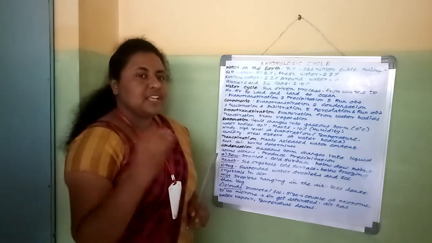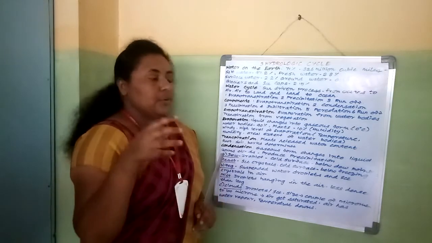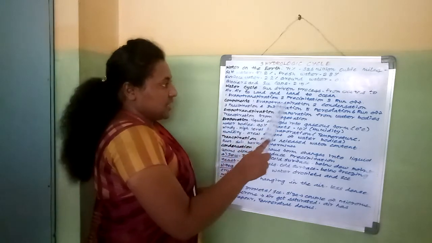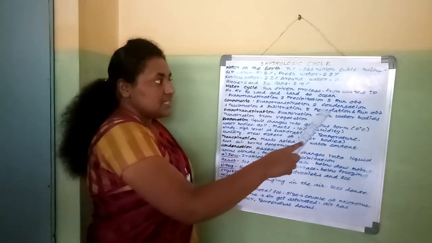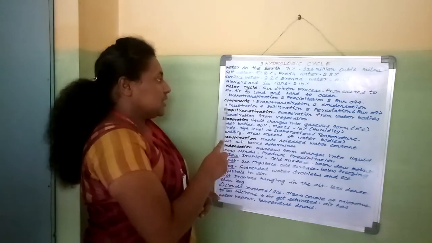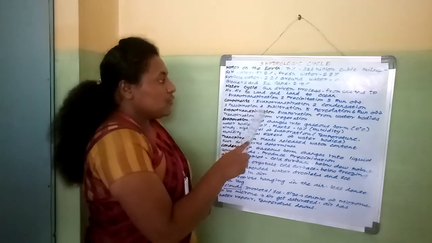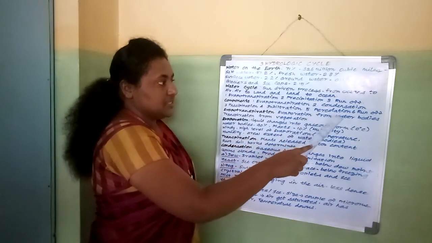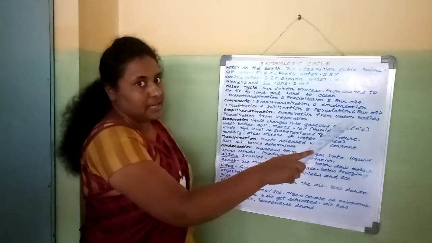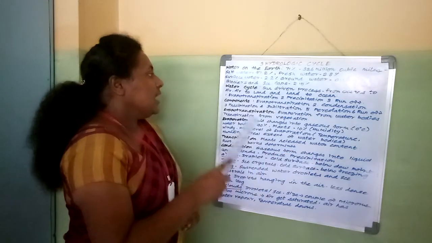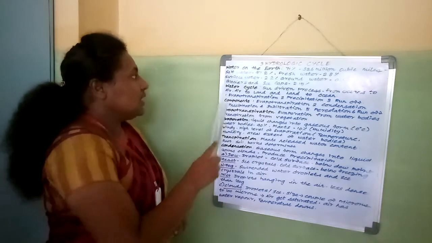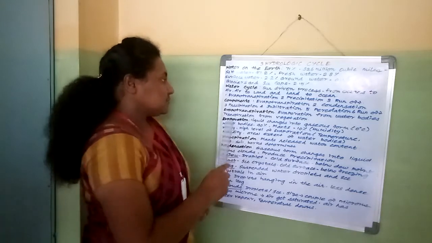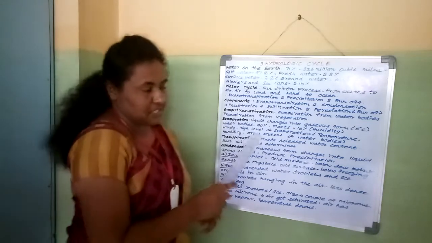Next one, components. Components means the important things which are happening in this water cycle. One is evapotranspiration, second is condensation, third is precipitation, fourth is infiltration, fifth is percolation, and sixth is runoff. So these six are the important components, the important elements of the water cycle.